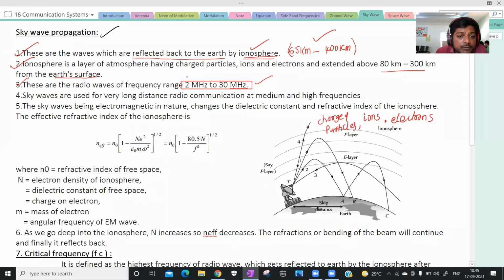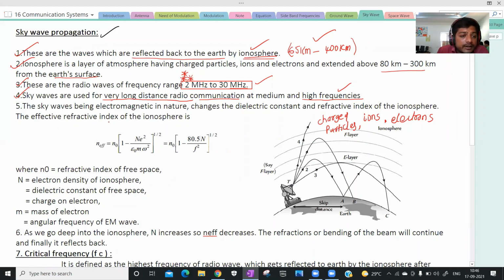The sky wave propagation is suitable for which frequencies? 2 megahertz to 30 megahertz. Moderate frequencies. Okay, and these sky waves are used for long distance radio communications. In order to send high frequency waves, we can use sky wave propagation. If you want to send a signal for a larger distance, we are using sky wave propagation. Okay, now.